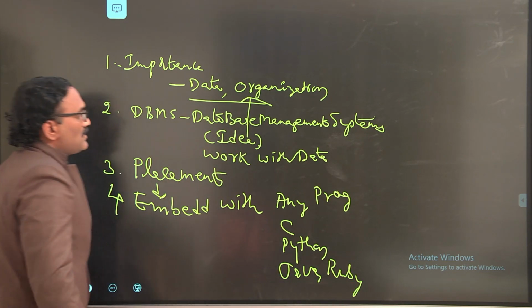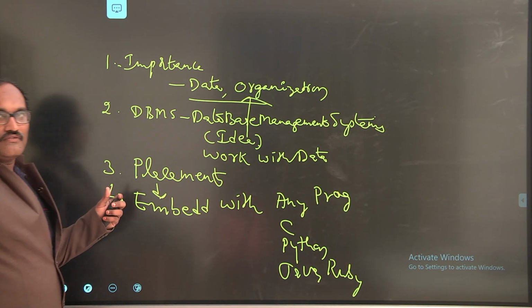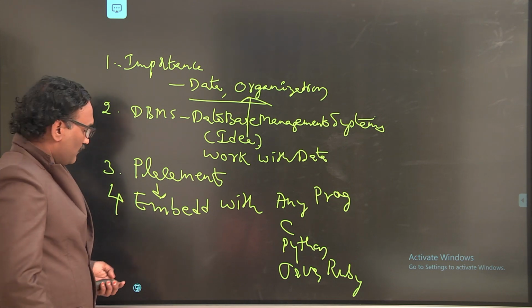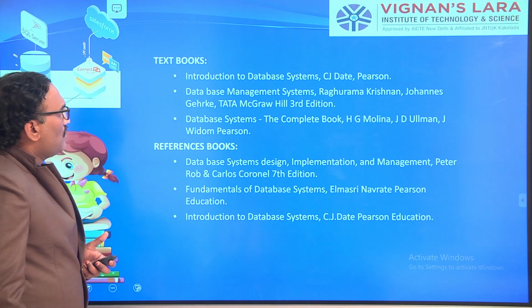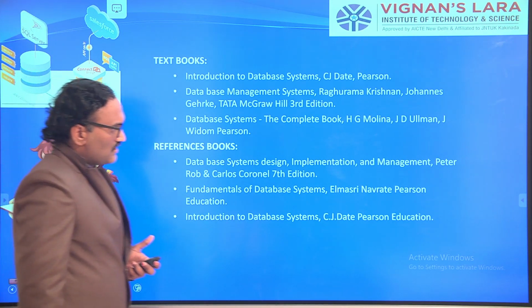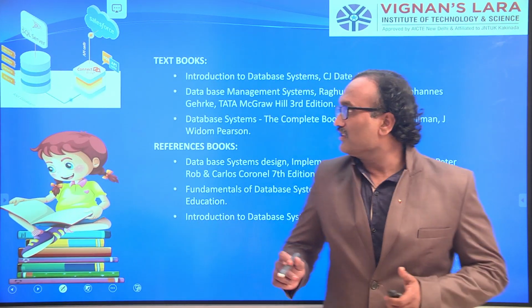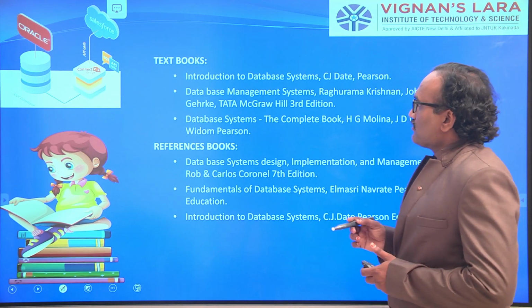So this is the quick idea of what we learned in the earlier class. Now let us move to the next slide.